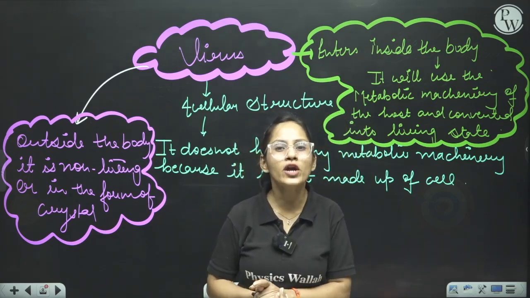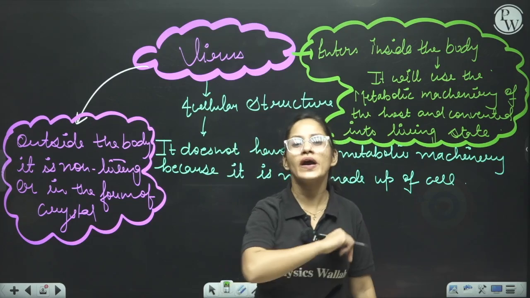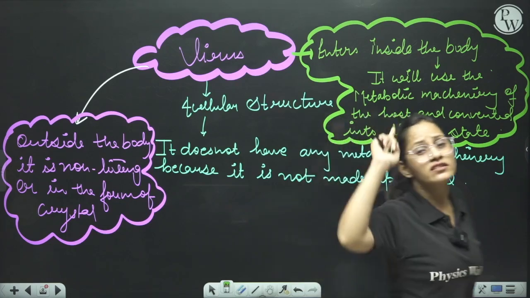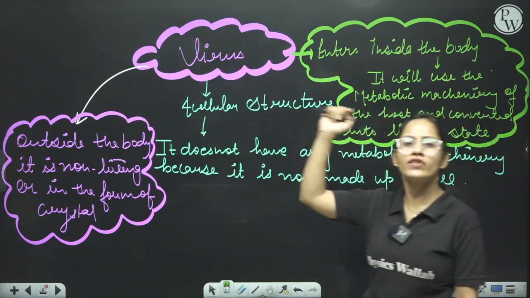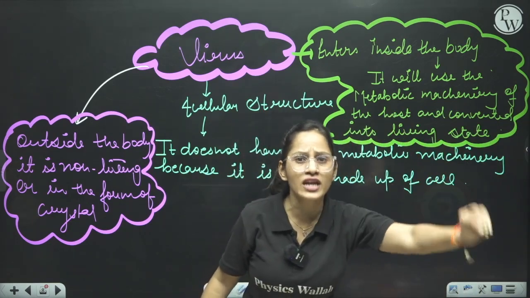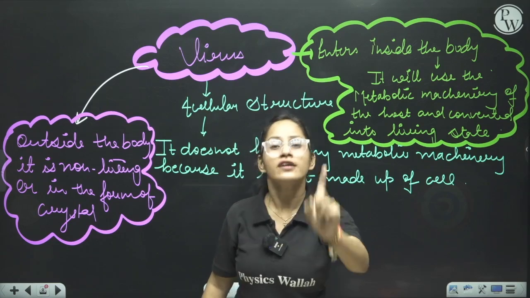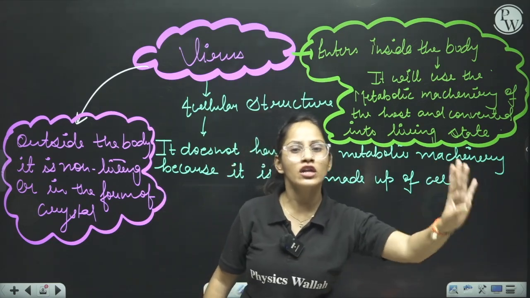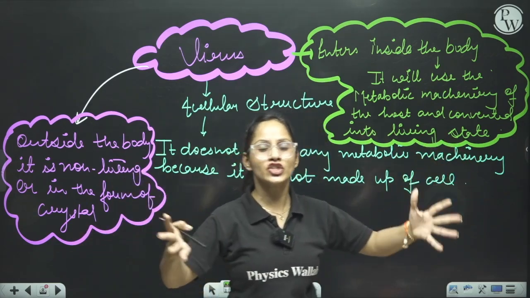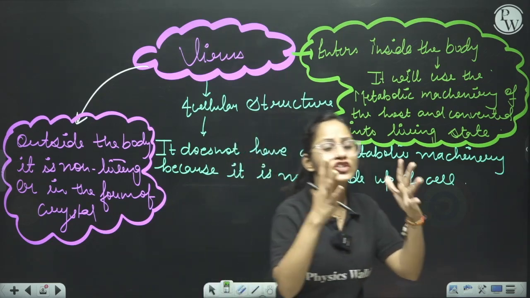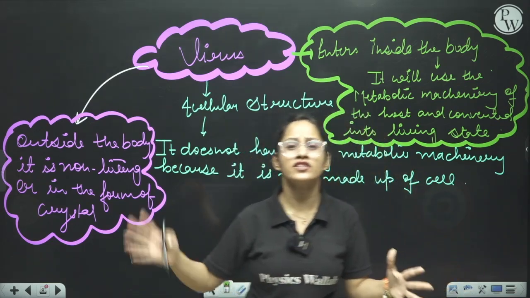If it does not get the cellular structure, it cannot convert into the living state. Are you getting my points? So that is why I said that cellular organization is the defining property of the living organization. If something is made up of cells, it means that it is living. If something is not made up of cells, it means that it is non-living, because all the reactions occur inside the cell, which help the cell to keep in the living state.